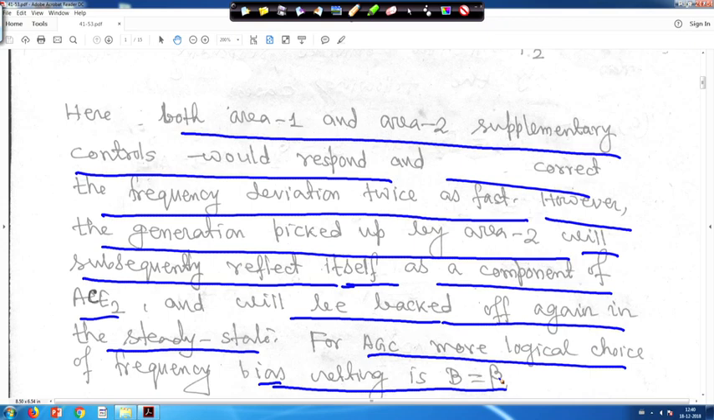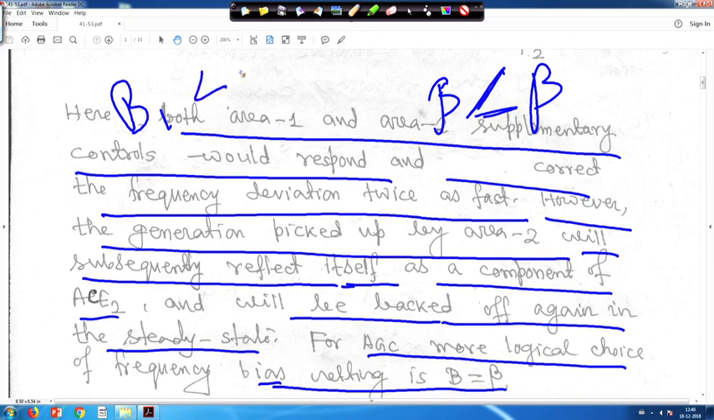And another thing is that B also cannot be less than beta, right. That is not desirable. There is a question for you: why B cannot be less than beta? That means if you put B1 less than beta 1 and B2 less than beta 2, that is actually not the correct choice. There is some reason, so this is a question to you, right.